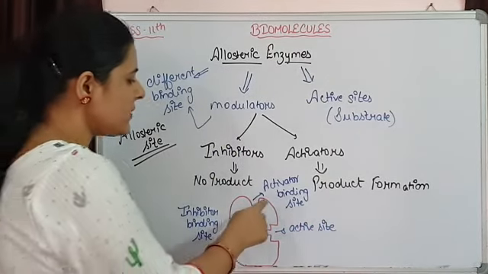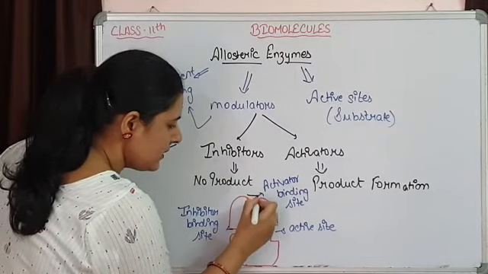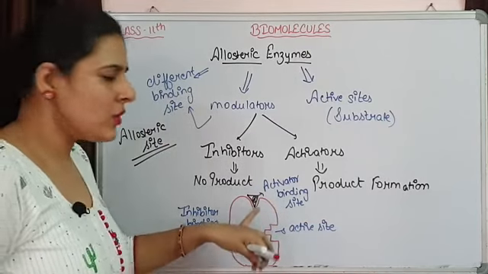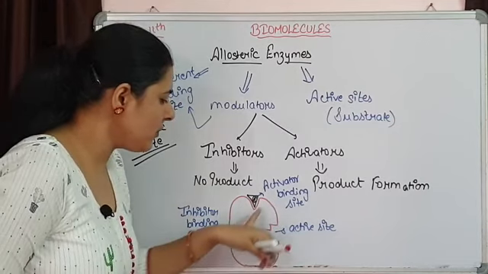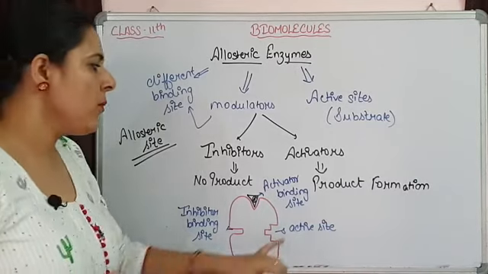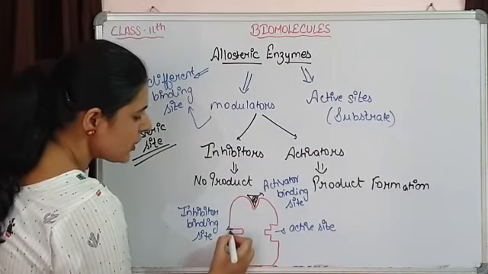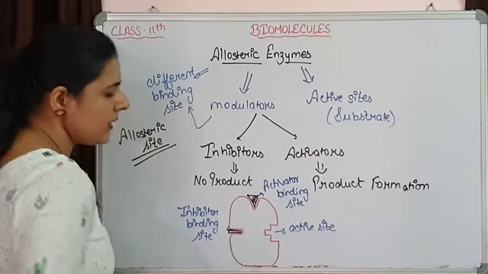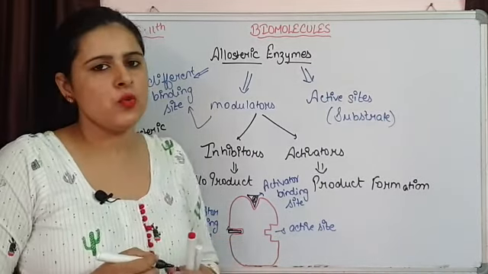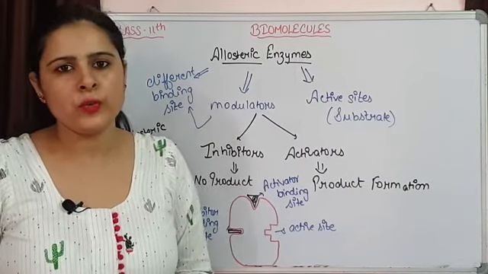So if an activator is present, it is going to bind here. Because of this binding, say there is an activator which is going to bind at this site, this activator is modulating, or simply changing this active site, making this site show more binding capacity with the substrate. If an inhibitor is going to bind over here, then again it is leading to a structural change in the active site, but because of this, now this active site is no more able to bind with the substrate. So this is how the allosteric enzymes are going to be present.